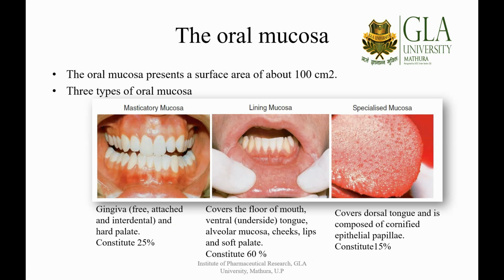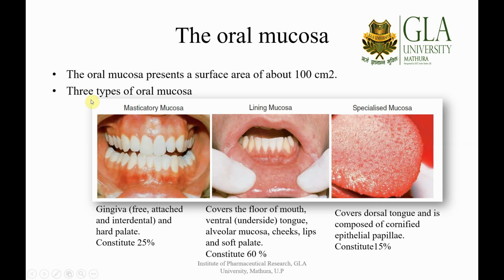So let us start with this figure. This is the introduction of the oral mucosa. As the name says, we are introducing you to the mucosa of the oral cavity. You can see the oral mucosa presents a surface area of about 100 centimeter square. So it becomes a very good target for absorbing drugs and bypassing the first pass effects.